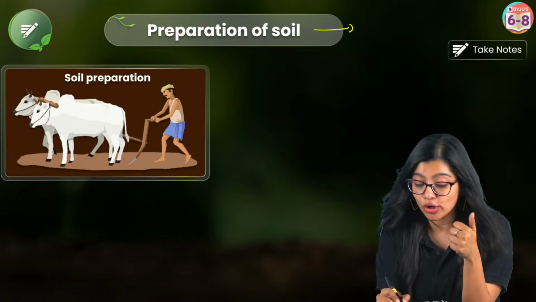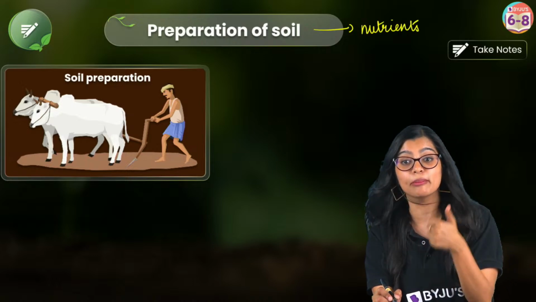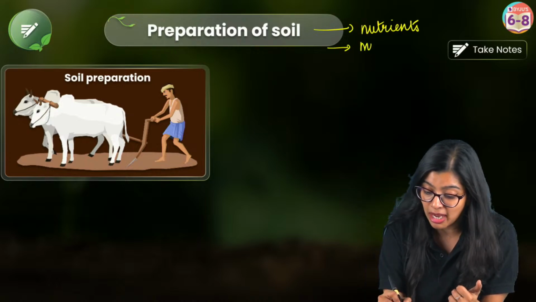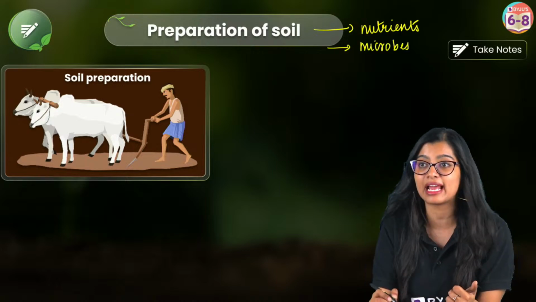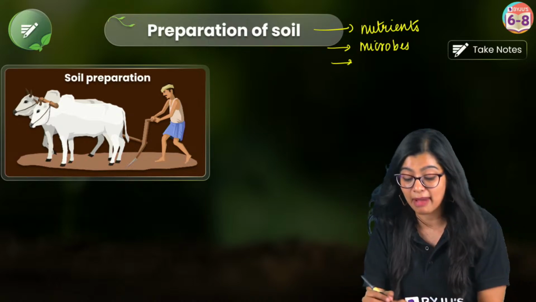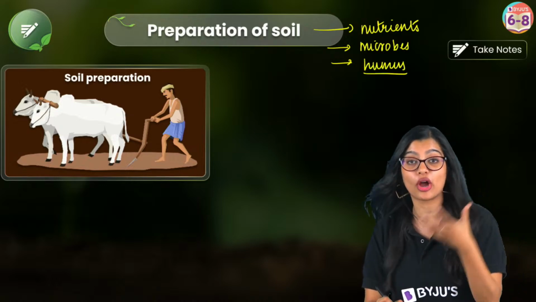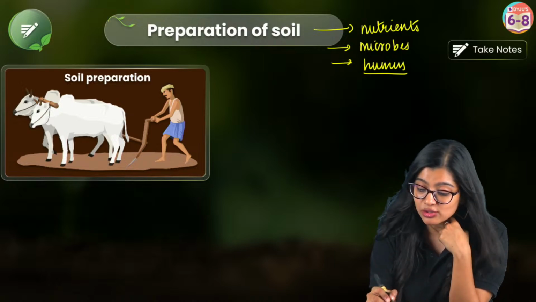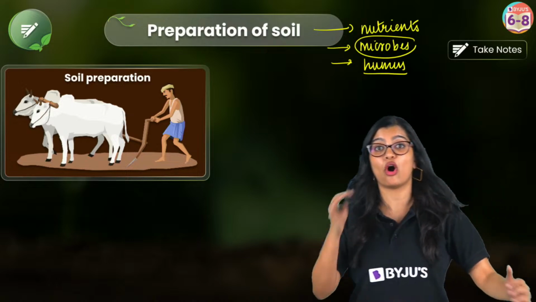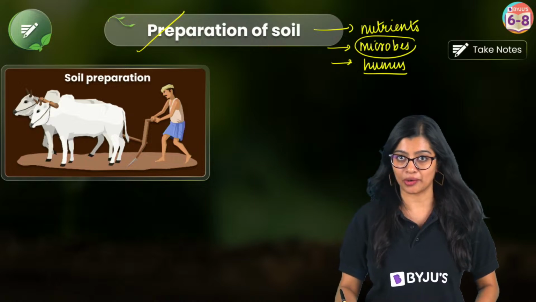Yes, exactly. Soil has a lot of nutrients or minerals that are necessary for the plants to grow. Soil has various microorganisms or microbes that help in growth, right? And there is also organic matter, or humus, in it, which makes the soil fertile. Soil is home to these microbes as well, which is why for crops to grow effectively, preparing the soil is very important, right?